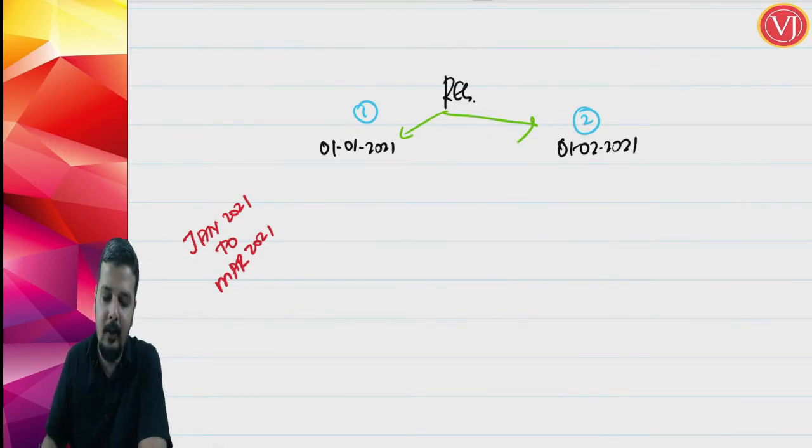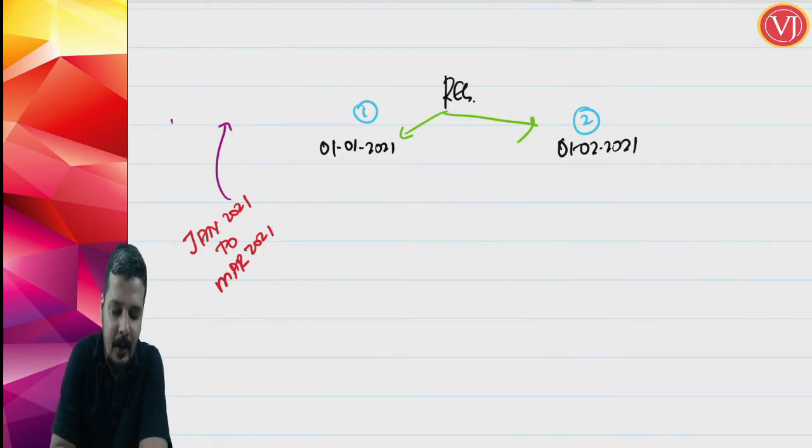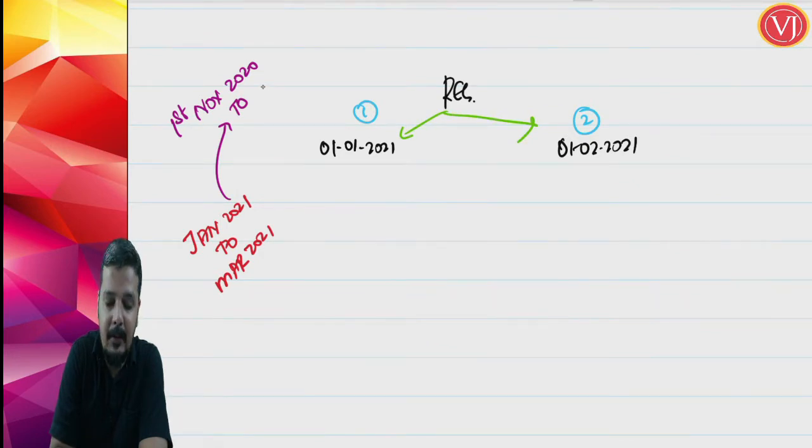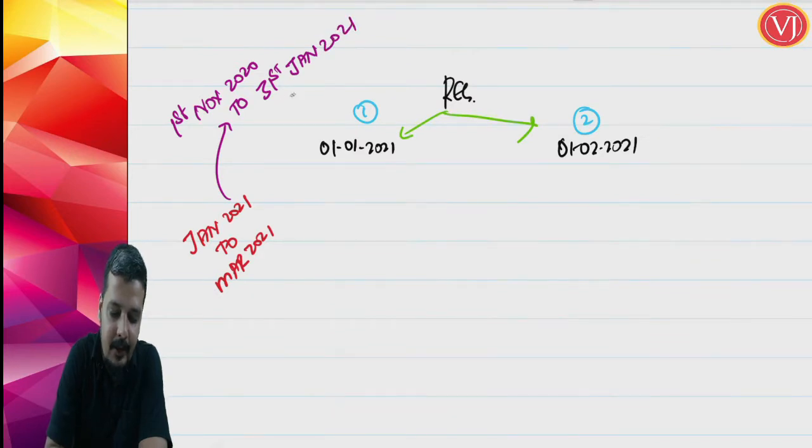Now, for opting for QRMP scheme, for January 21 to March 21, you have to opt between which dates? First day of the second month of the previous quarter. Previous quarter is October to December, second month is November. So, first day of November 2020 till the last day of the first month of the current quarter, which is Jan to March. So, last day of the first month is 31st January 2021. If at all you want to opt for QRMP scheme, this is the window.